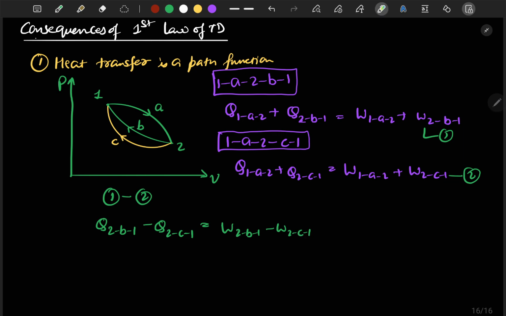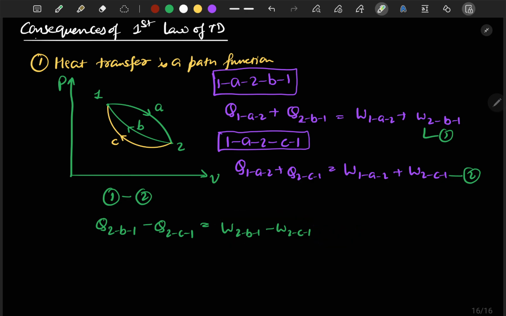From this plot we can see that this is work from 2B1, and this is work done from 2C1, sorry. So we can see both of these work done values are different. It means that this value will be finite and will be greater than 0 for this given condition.